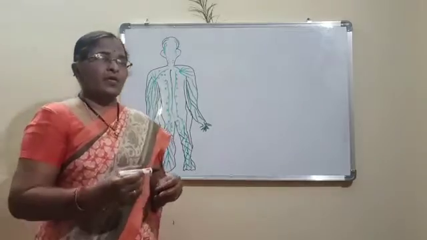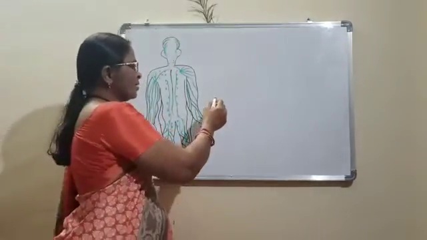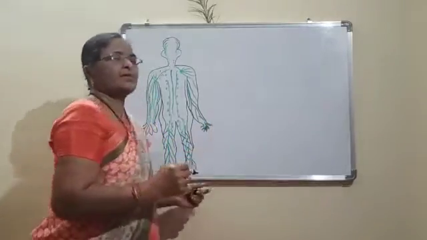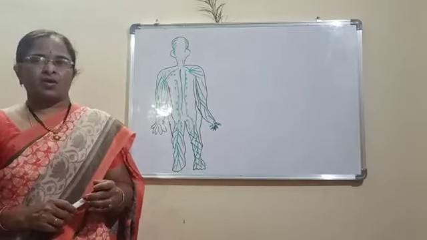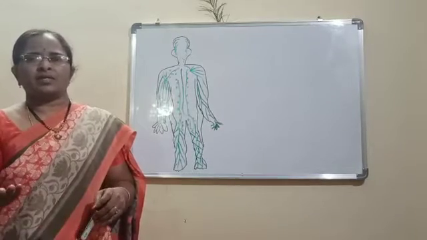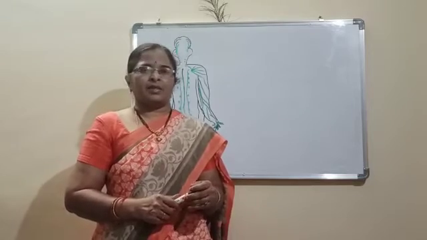And now I want to tell what is a capillary. In the circulatory system we can see veins as well as arteries. Arteries will supply the pure blood, veins will supply the impure blood.